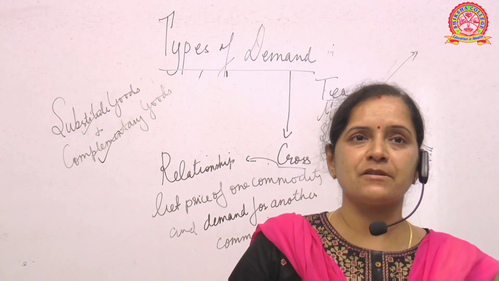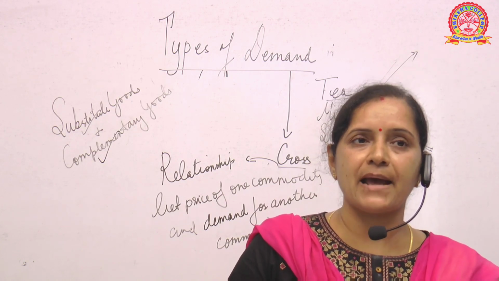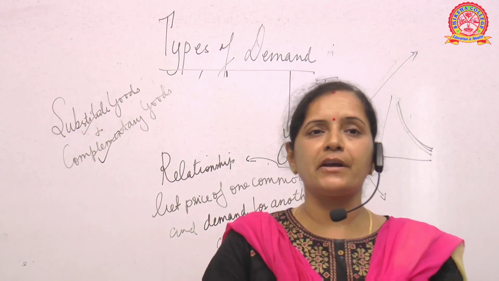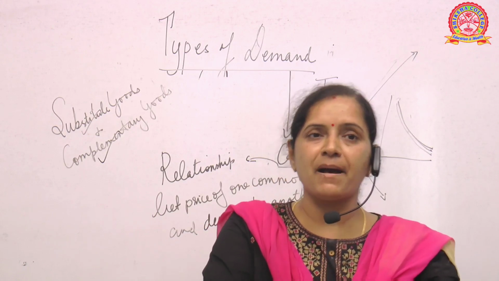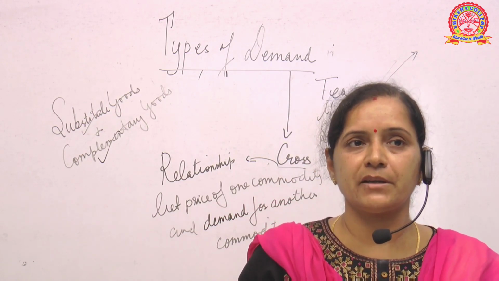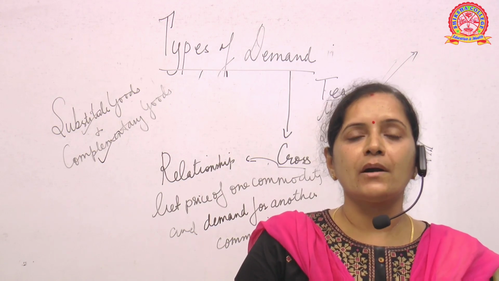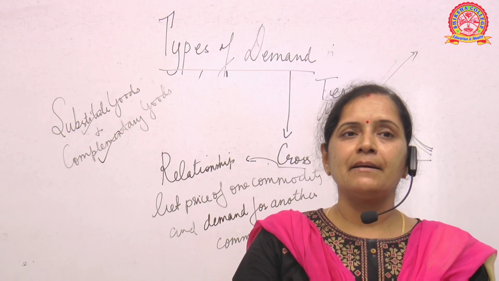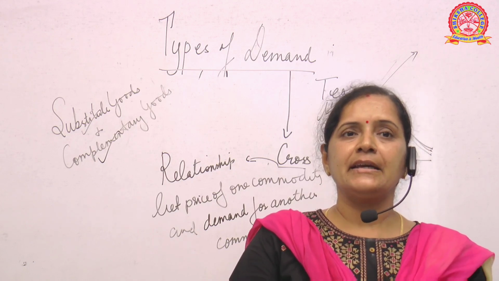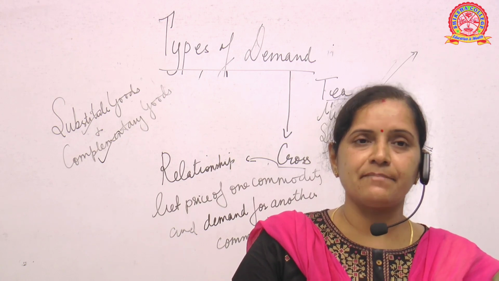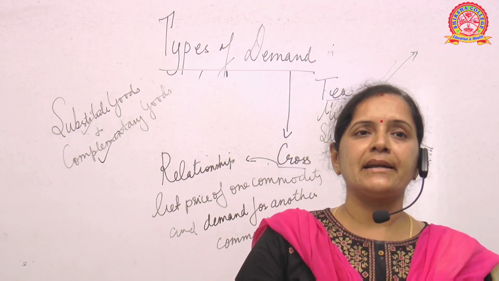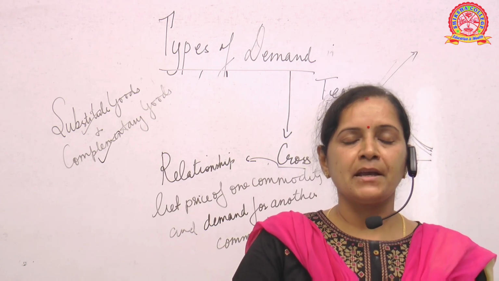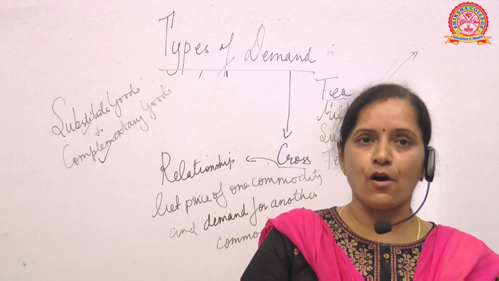So we have three types of demand: the income demand, the price demand, and the cross demand. Income demand says that if your income is high, then your purchasing power is more and demand for the product is automatically more. Price demand says there is an inverse relationship: if the price of the commodity increases, demand decreases, but if the price of the commodity decreases, demand increases. Is it clear? Then come to the last part, that is the cross demand.